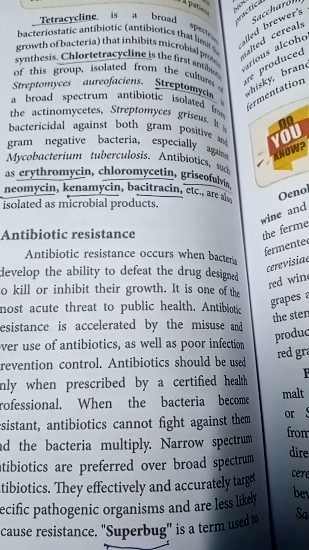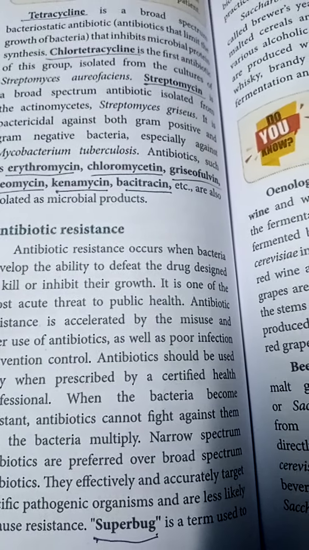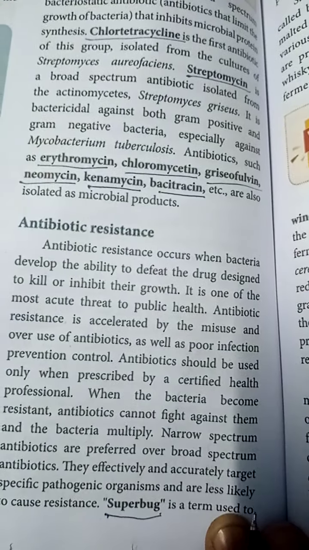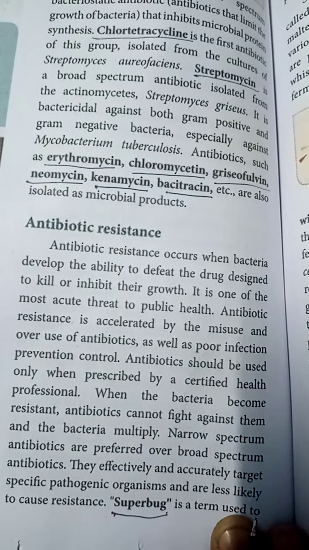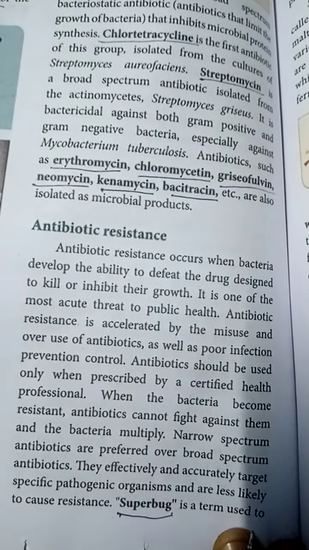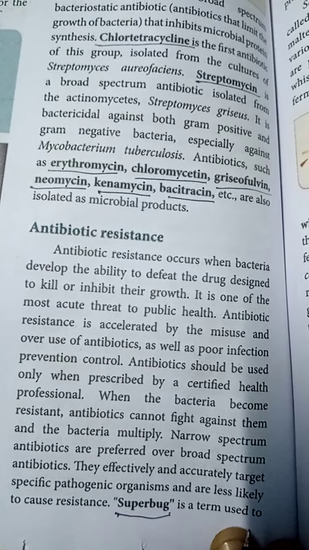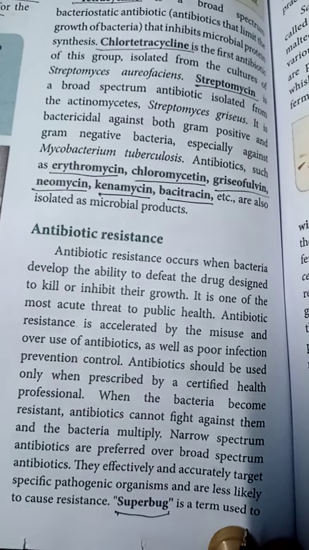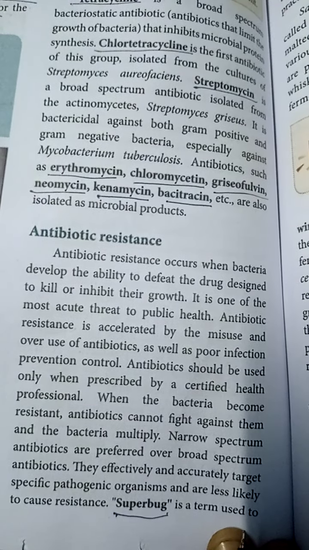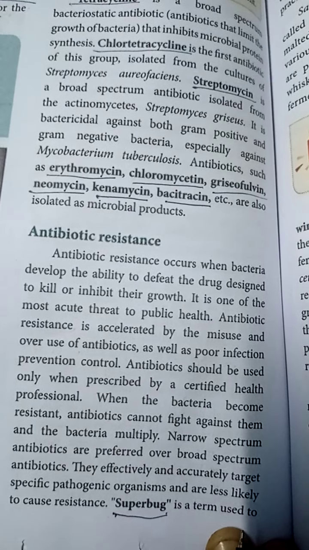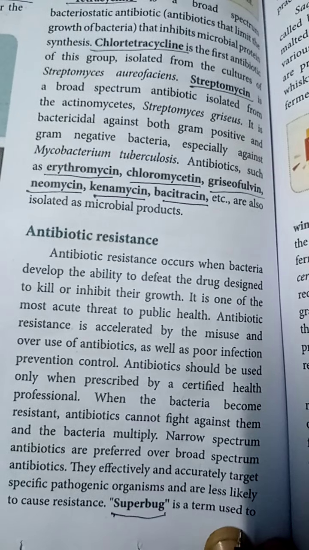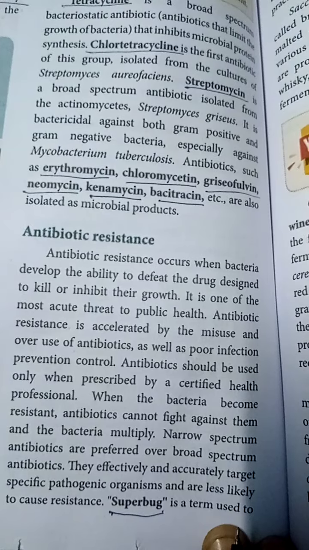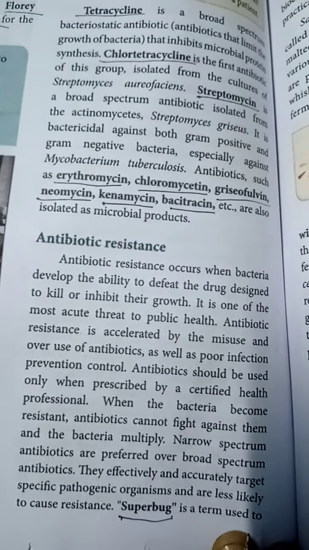It is one of the very acute threats to cure the diseases and to maintain public health. Okay, so antibiotic resistance is accelerated by the misuse and overuse of antibiotics. How does this resistance occur in microorganisms? Through overuse or misuse of the antibiotics, as well as poor infection prevention and control, which makes the microorganisms resistant.